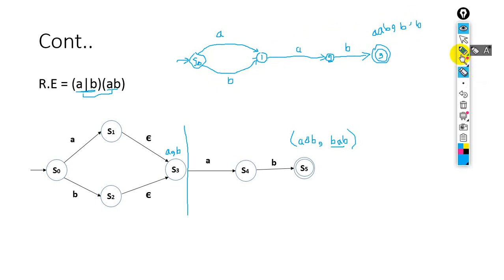So these are the strings accepted on final state. A, A, B, B, A, B.